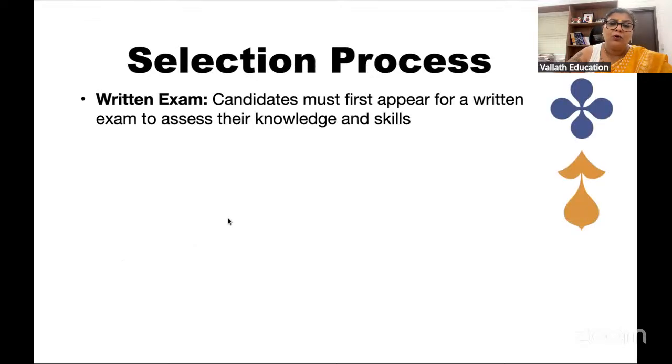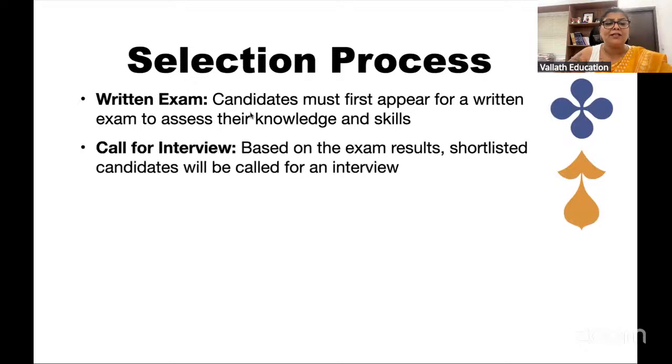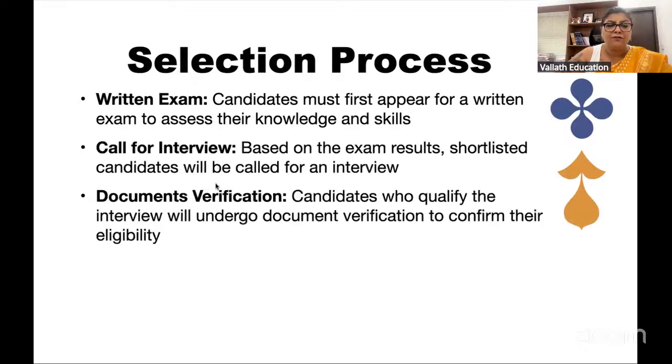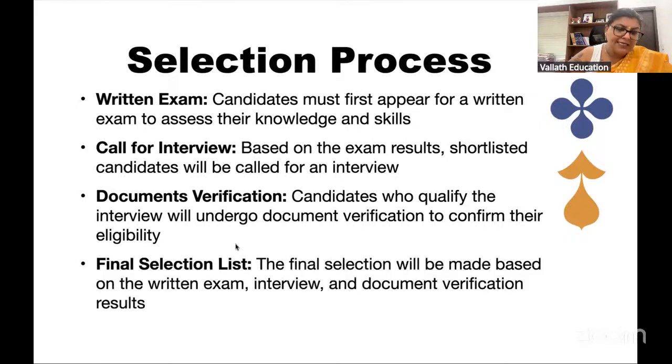Now, there is a written exam that you have to pass. Then there will be a call for interview, and document verification. These are the stages, and then the final selection list will be released. That is how it is.